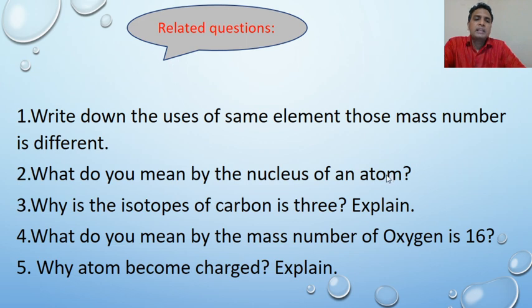We know that in the nucleus, protons and neutrons stay. So you have to write down the definition of nucleus and describe it. Question number three: why are there 3 isotopes of carbon? Explain it. Question number four: what do you mean by the mass number of oxygen is 16? And question number five: why does an atom become charged?